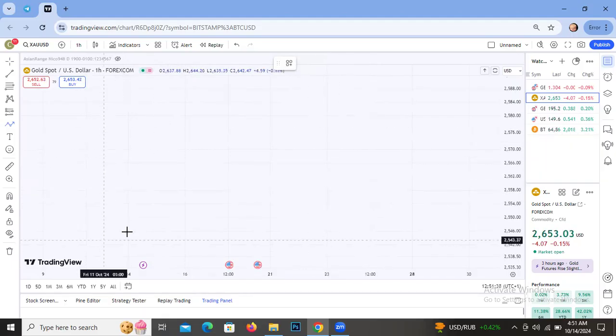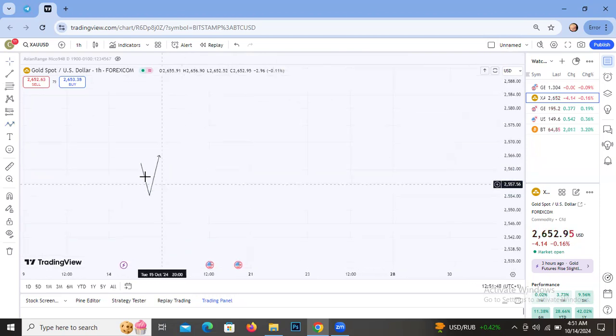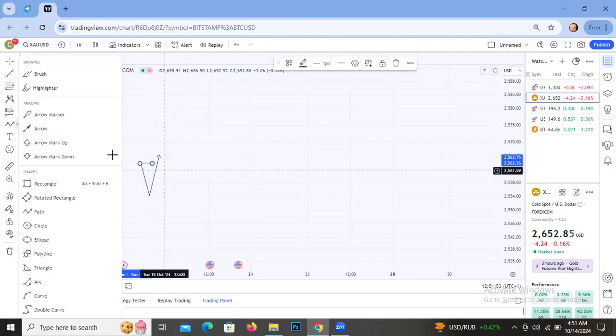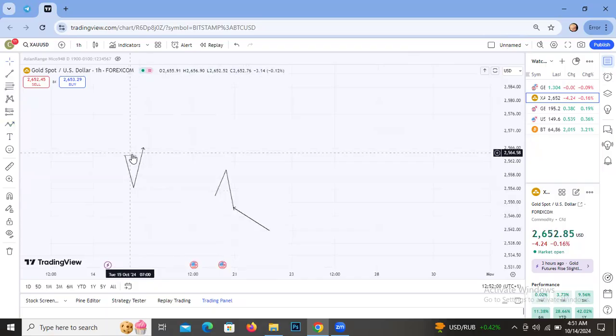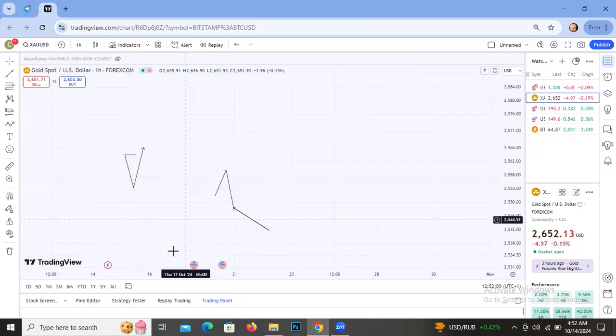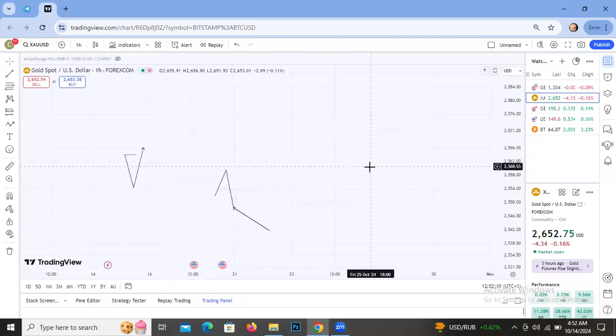So now let me explain a breakout structure. So what do I mean by breakout structure? A breakout structure is when the market breaks a high or a high low. So when the market breaks a structure, it's either a high or a high low. When the market breaks a high or a high low, we call it BOS, which is a breakout structure.